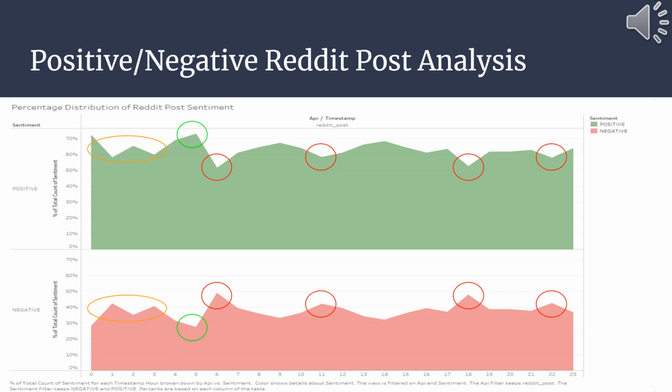So the top graph, as you can see, we had a peak sentiment value of 70% around 4 a.m., which corresponds to a low of negative sentiment at 4 a.m. We had a peak negative sentiment around 6 a.m., which corresponds to a low positive sentiment at 6 a.m. There are other peaks shown above at 11 a.m., 1800, and 2200.